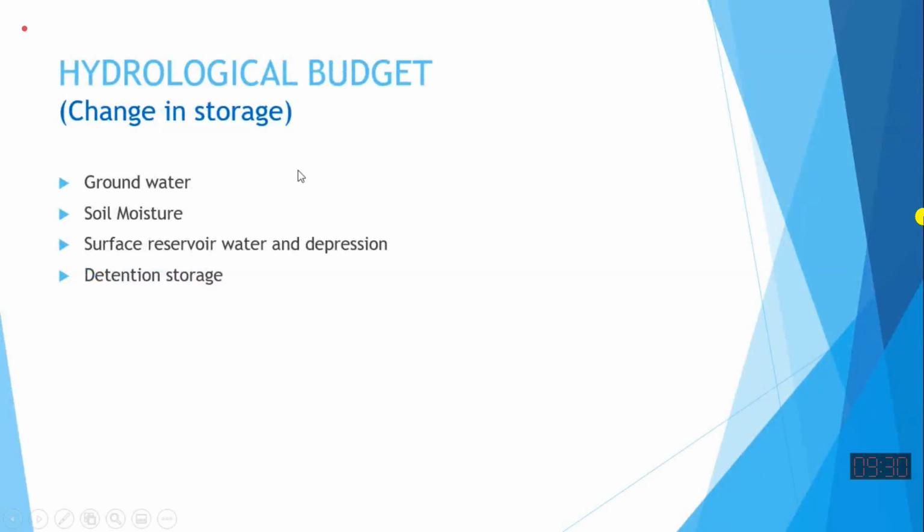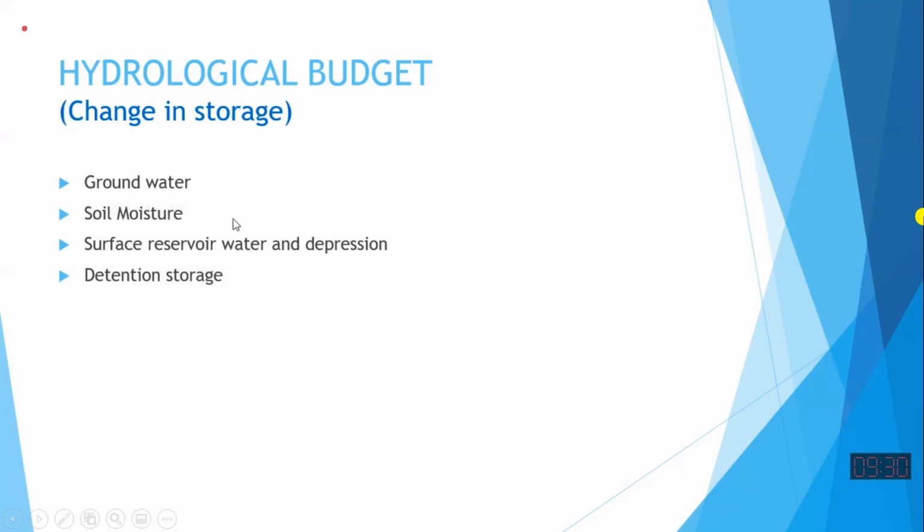Then you have to identify what are the possible storages, where water remains for a certain time. In groundwater, water remains for a certain time, so groundwater quantity increases or reduces. In soil moisture, the upper part of the ground in which water is not saturated but has moisture in it, that is the soil moisture.